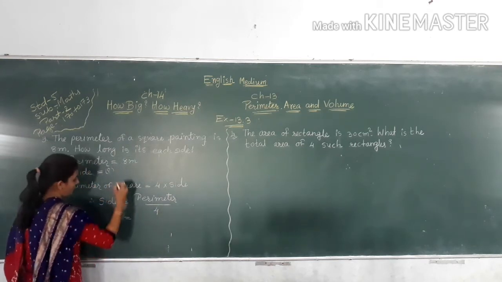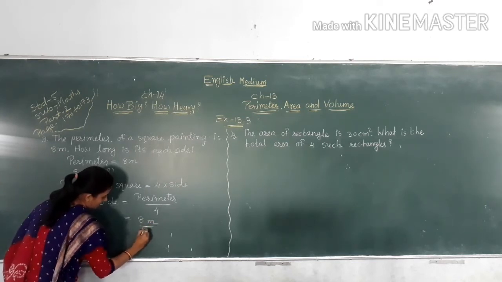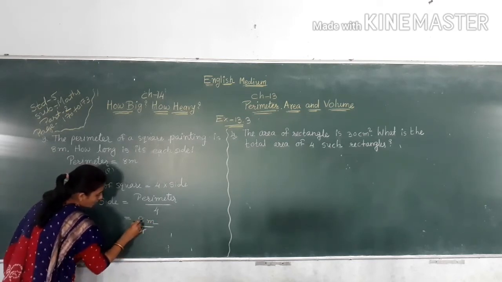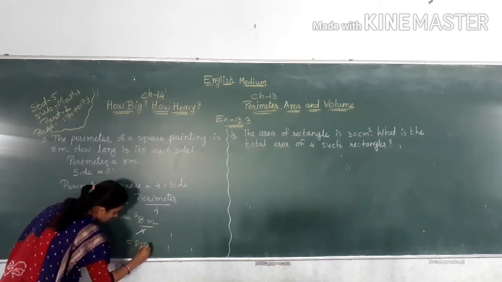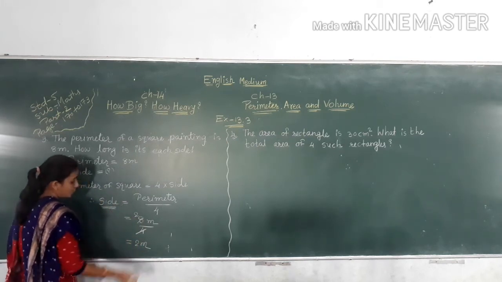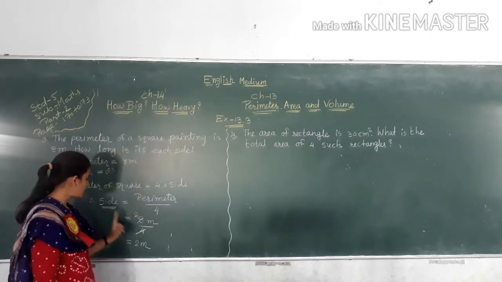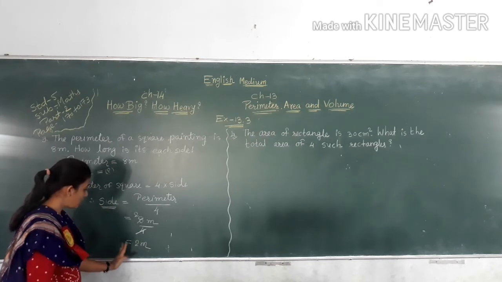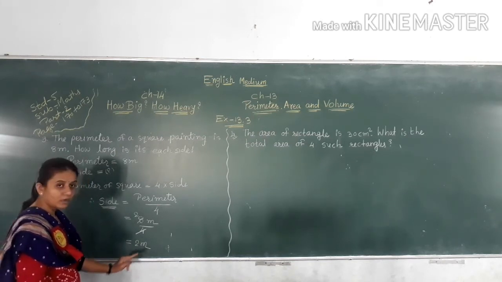Perimeter here 8 meter divided by 4. 4 2s are 8. So 2 meter. So side is equal to 2 meter. How long is each side? So each side is 2 meter long.